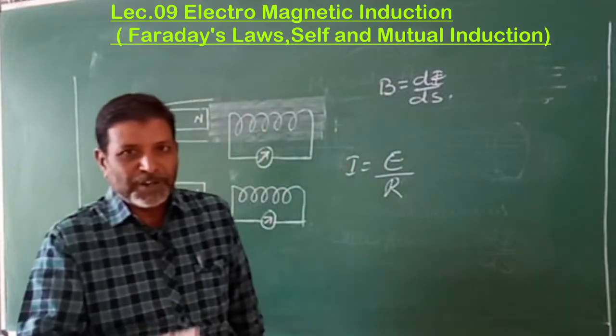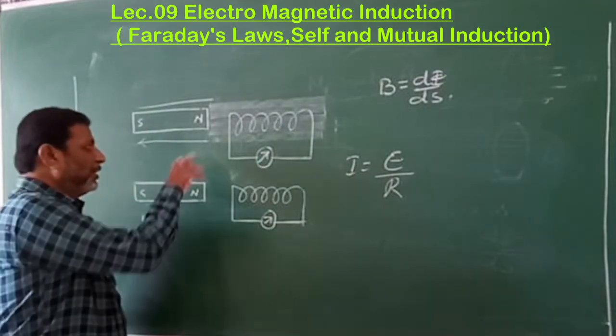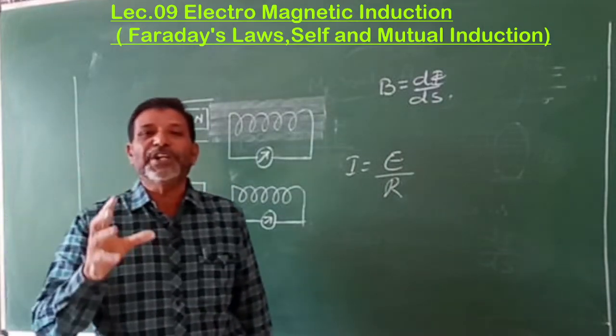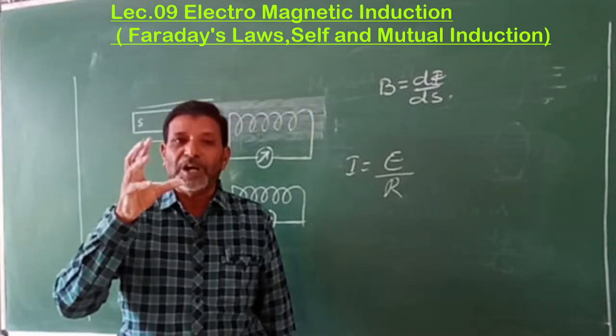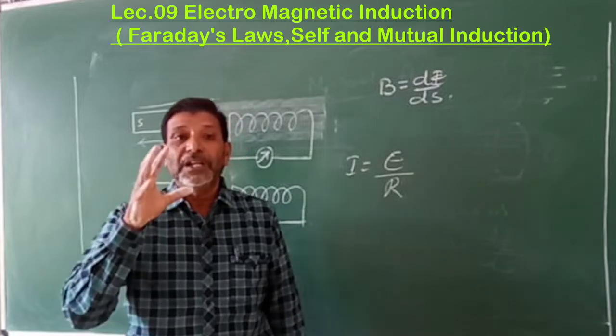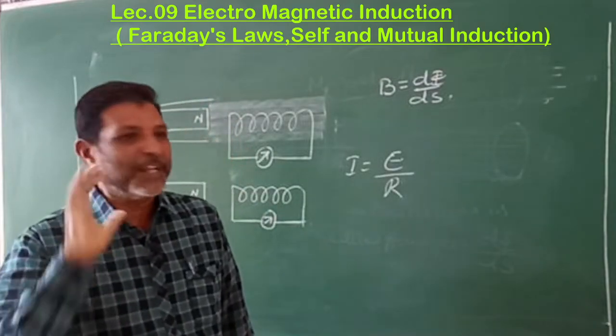Now, with the help of this, listen here. In this experiment, the two observations you got were kept as the laws of electromagnetic induction, isn't it?